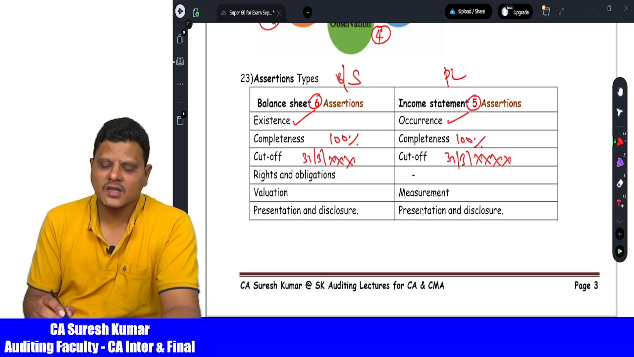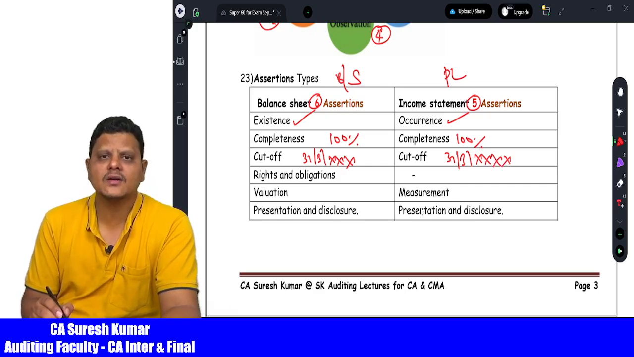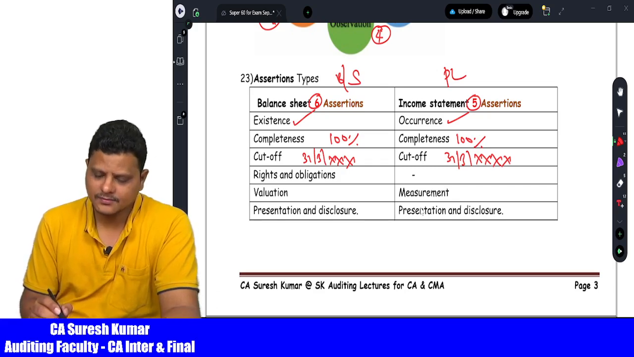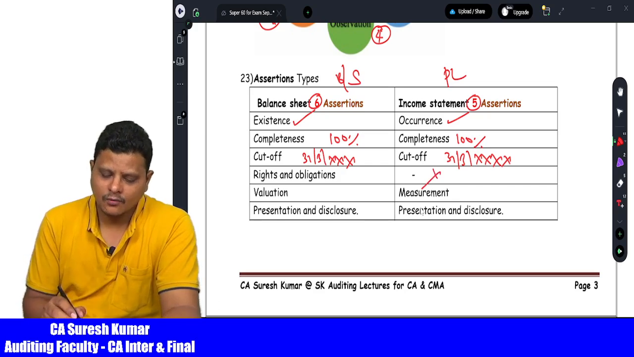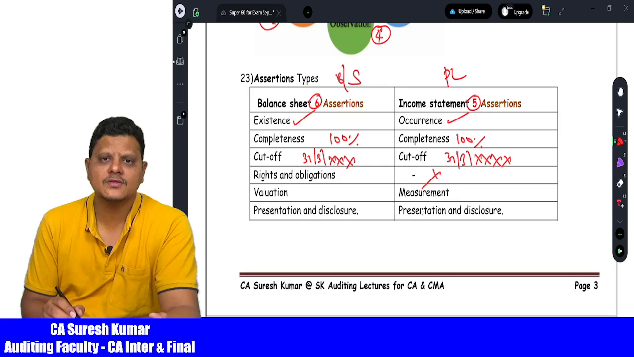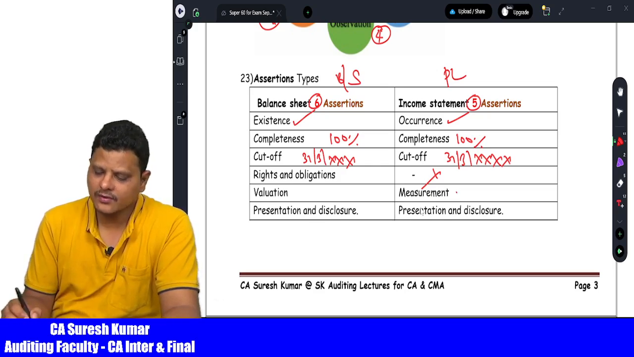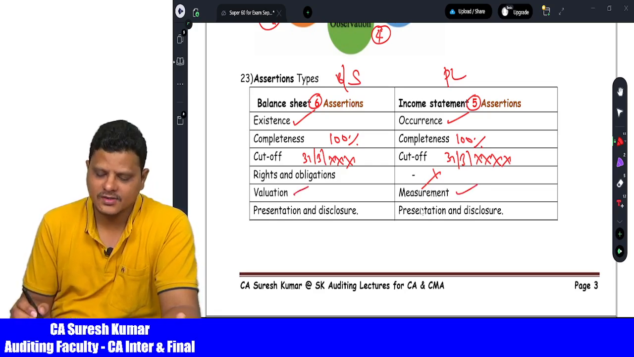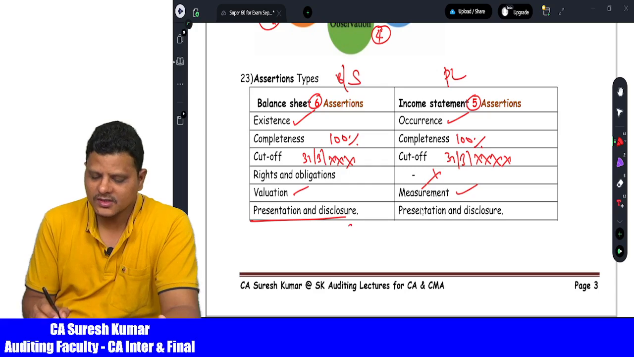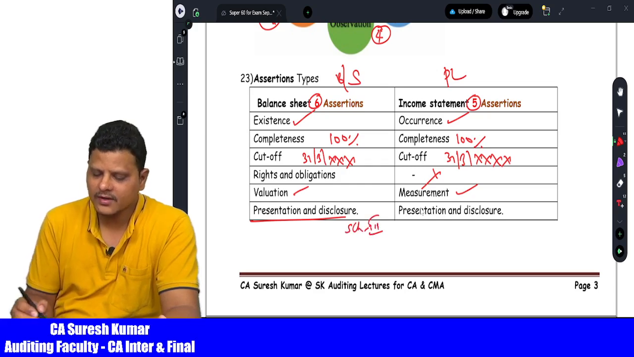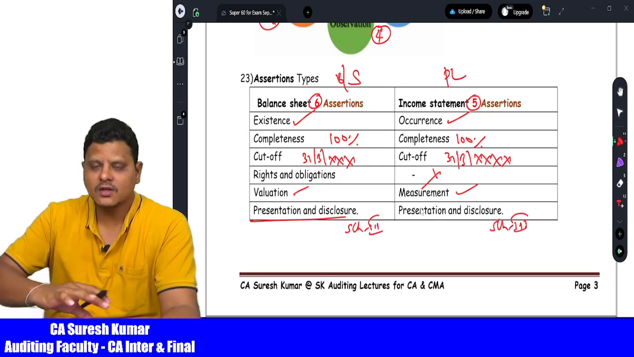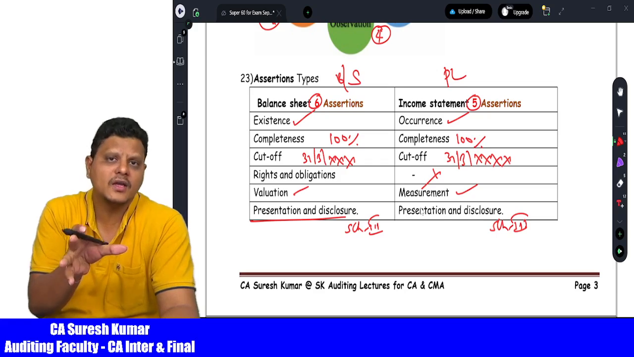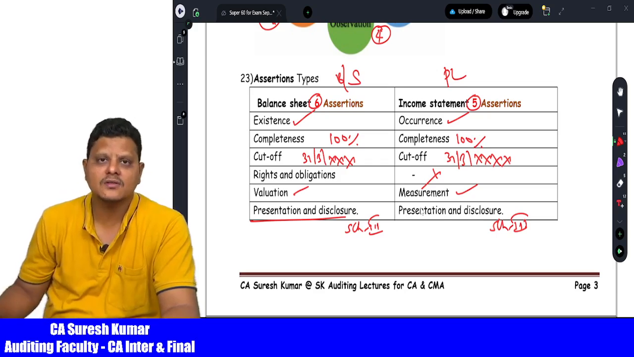Rights and obligations, nothing but assets and liabilities are the rights and obligations of the companies. There is no question of rights and obligations in case of the profit and loss statement. Valuation of the assets as per the various methods used by the management. In case of profit and loss we call it measurement of the transactions. Then presentation, disclosed as per schedule number 3, either in case of the balance sheet or the profit and loss, schedule number 3 is applicable for both. So these are the various assertions applicable as far as the financial statements and management representations are concerned.